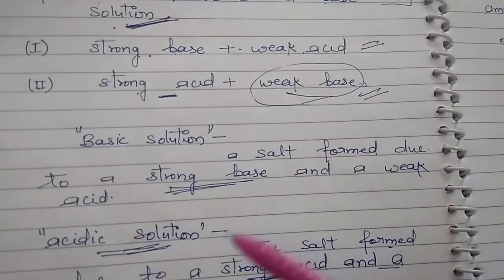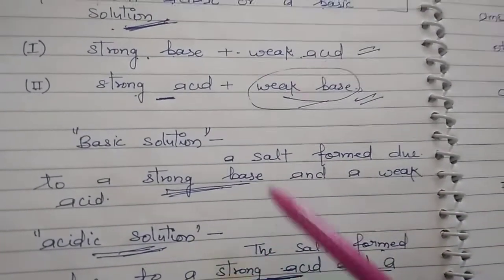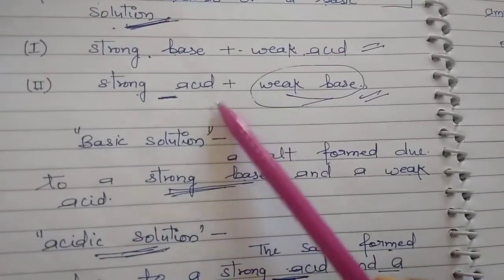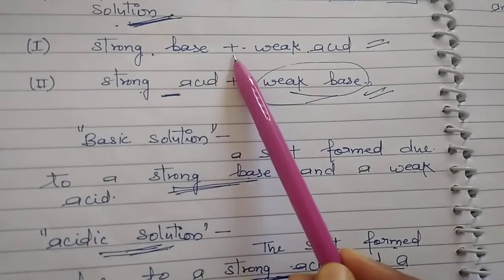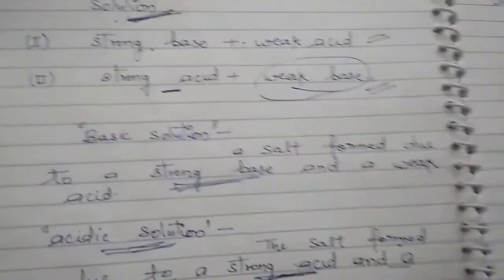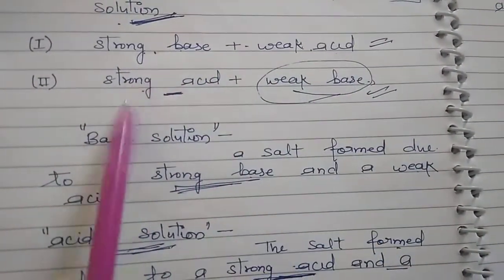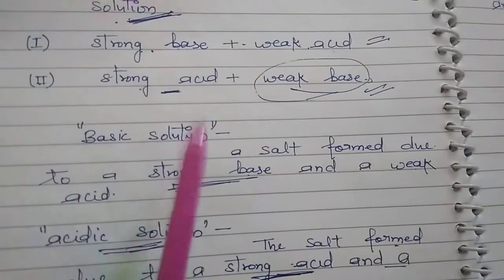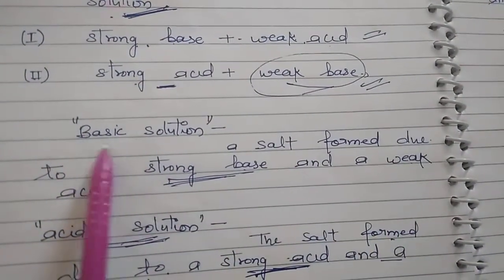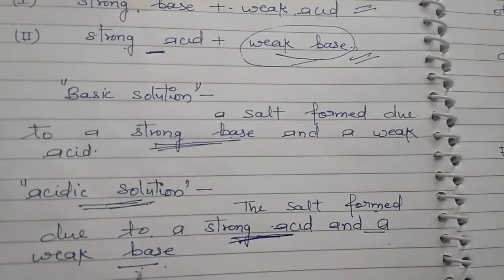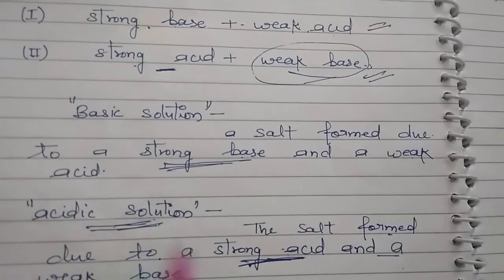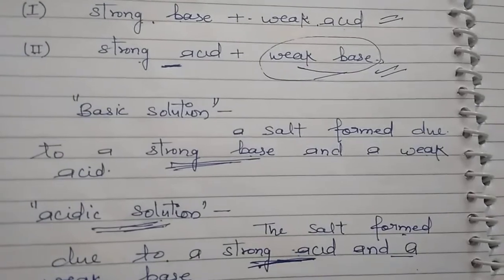If formed by strong base and weak acid, the solution formed is basic. And if strong acid and weak base, then the solution formed is acidic.